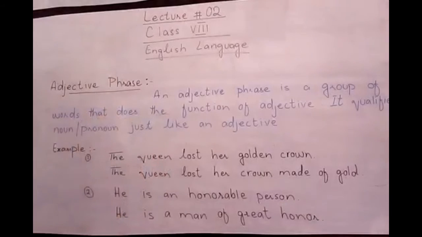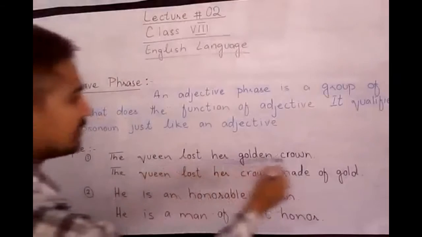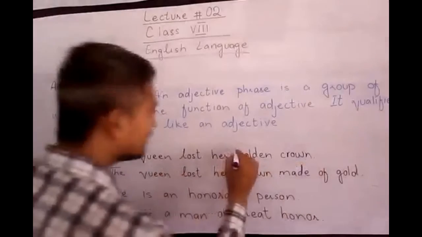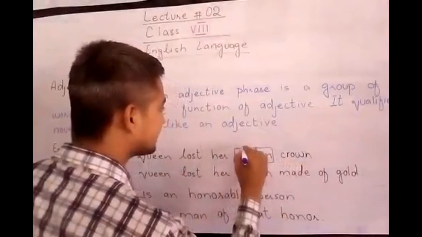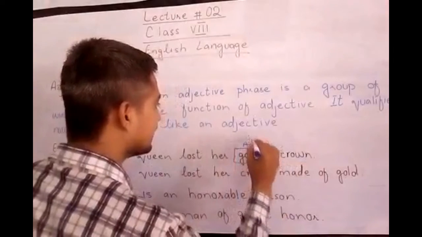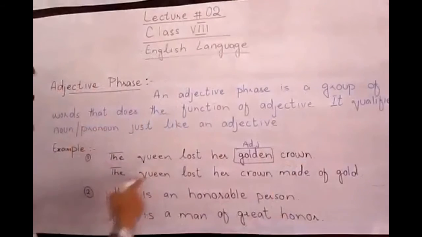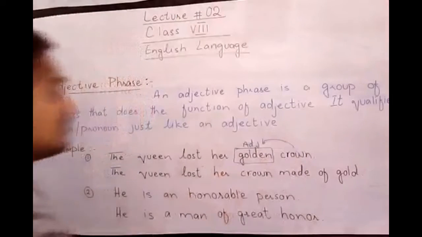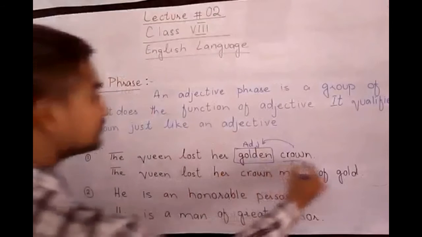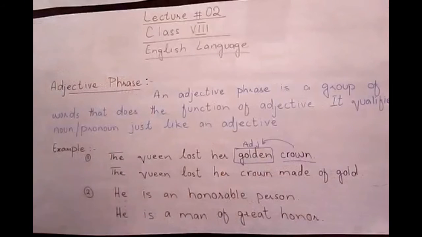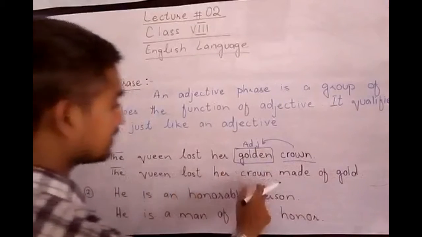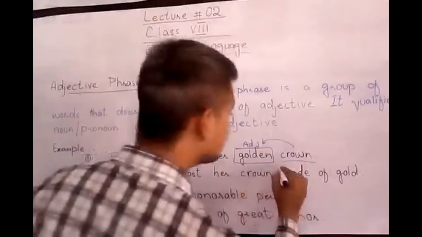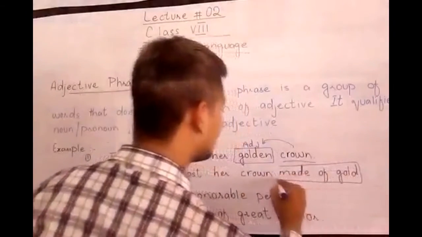Now look at the examples. The queen lost her golden crown. You can see here golden is an adjective. It is not an adjective phrase. Golden modifies whom? Crown. It's a noun. But in the second sentence, the queen lost her crown made of gold.